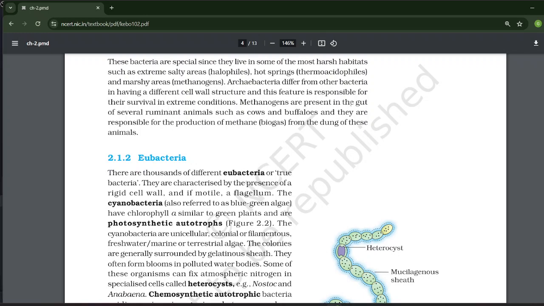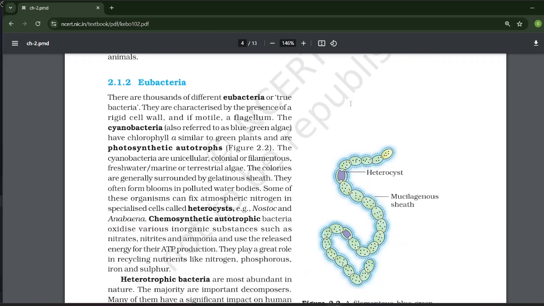The colonies are generally surrounded by gelatinous sheath. They often form blooms in polluted water bodies. Some of these organisms can fix atmospheric nitrogen in a specialized cell called heterocyst, for example, Nostoc and Anabaena. Chemosynthetic autotrophic bacteria oxidize various inorganic substances such as nitrates, nitrites, and ammonia and use the released energy for their ATP production.